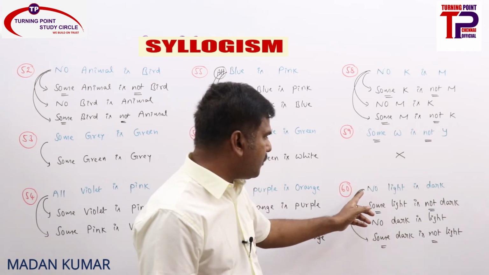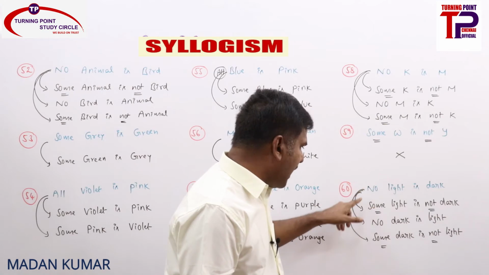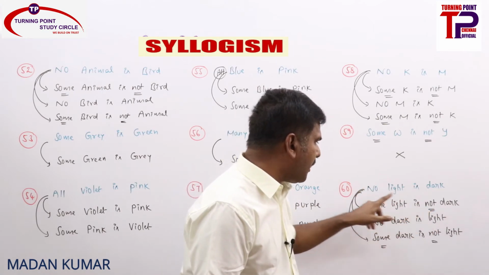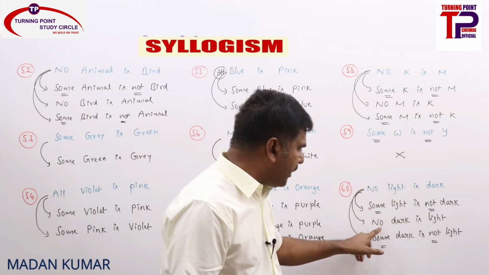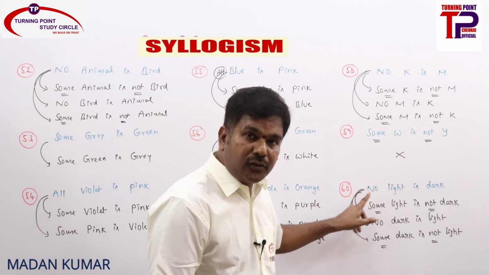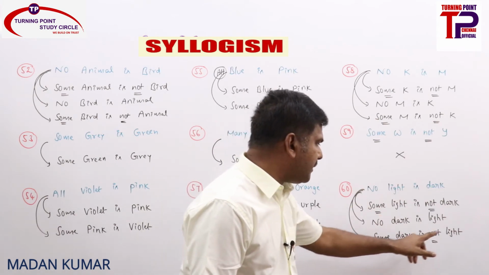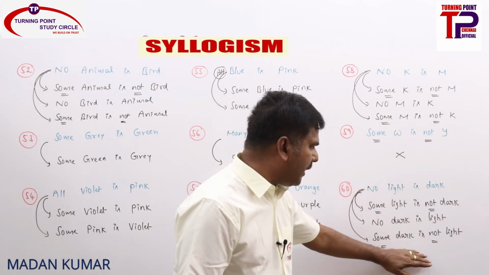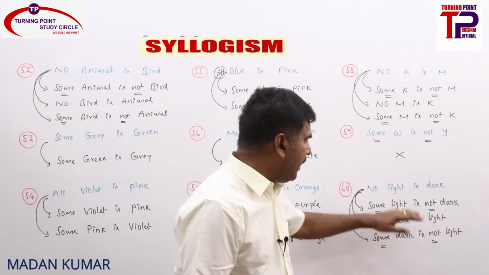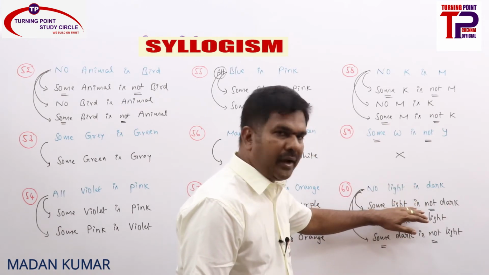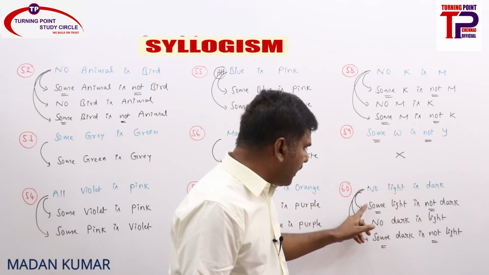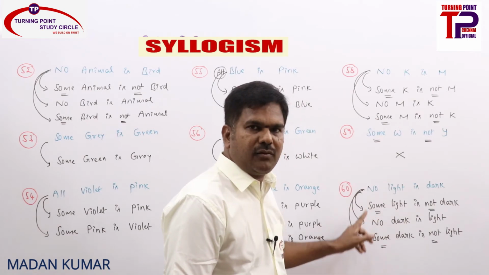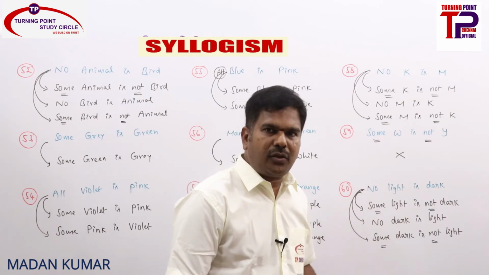The last one, the 60th one: no light is dark, and it is directly implied by some light is not dark, and E can be converted into E, no dark is light, and also O. So some dark is not light. So E can be converted into E. From this E we can directly take O, as E is directly implied by O. Like that you will be getting O straight and also O reverse. E conversion E. Like that also you can remember.